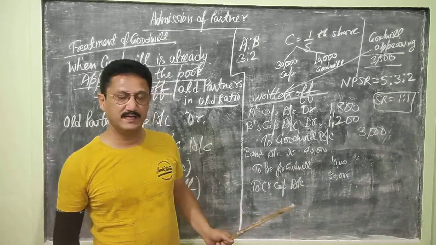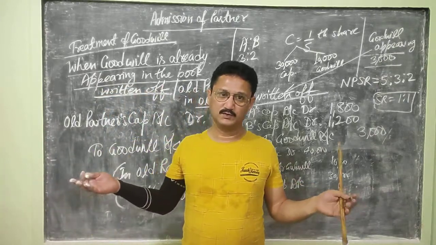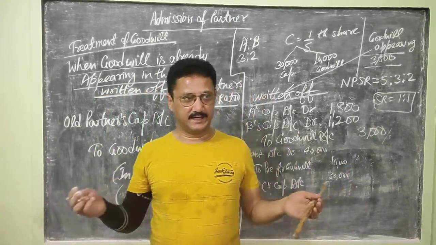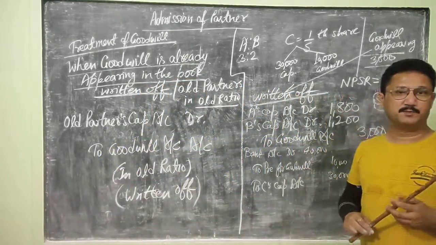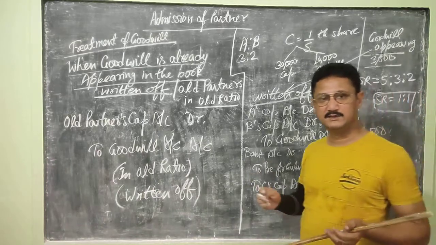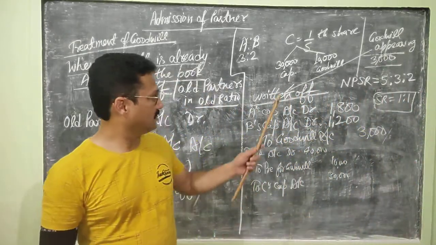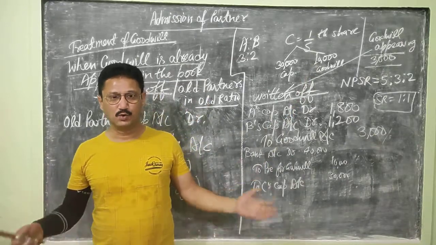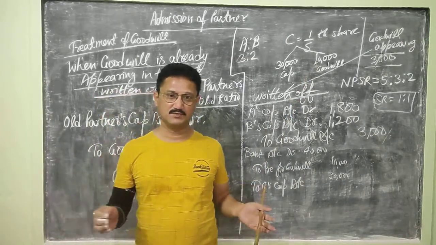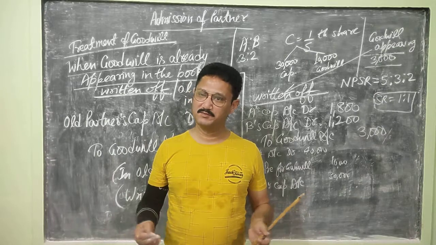I know that you all are very smart, and you can make the journal entry by yourself. The journal entry will be premium for goodwill account debit 10,000, which the new partner has brought, to A's capital account 5,000 and to B's capital account 5,000.